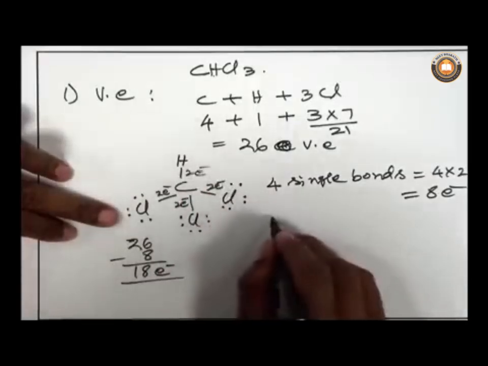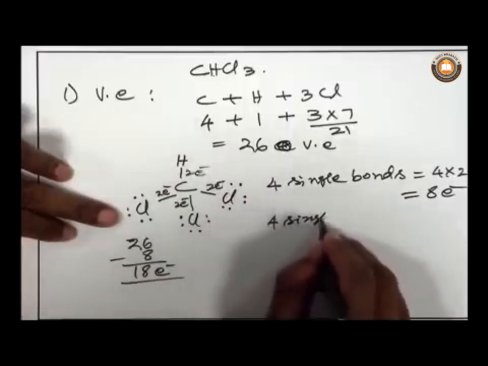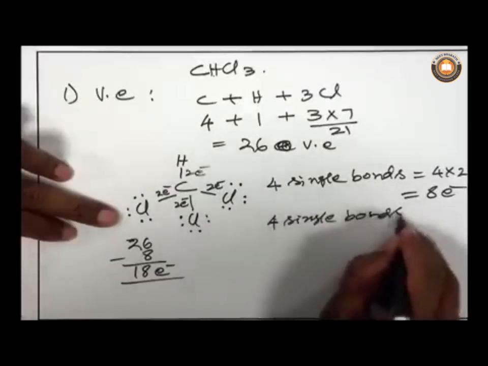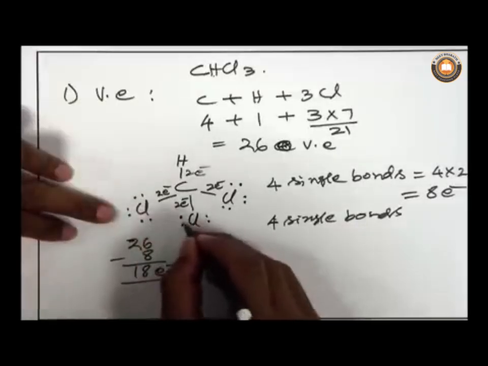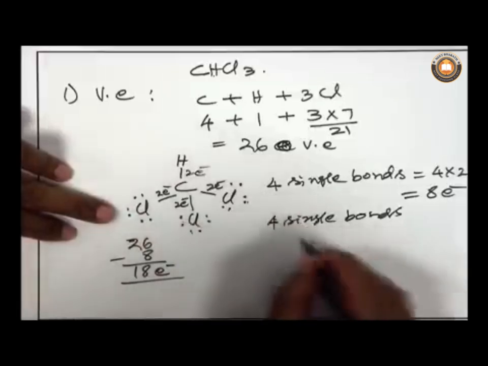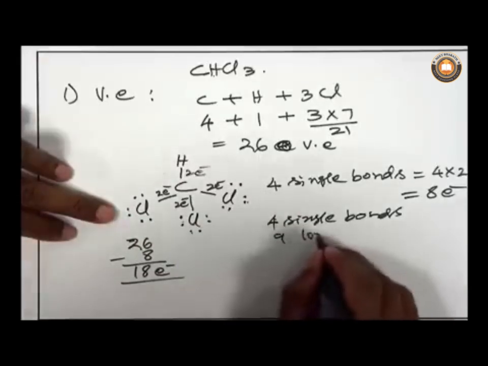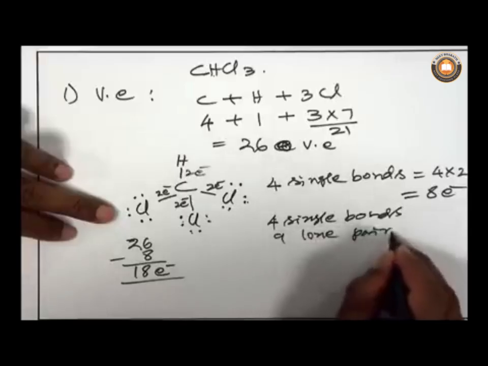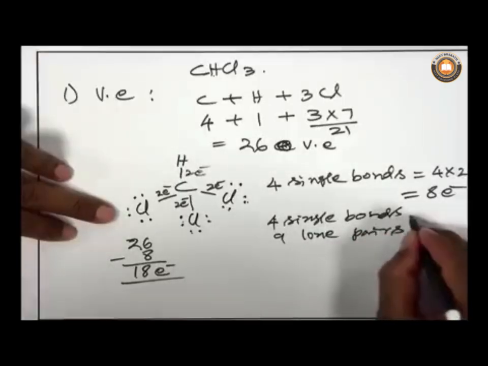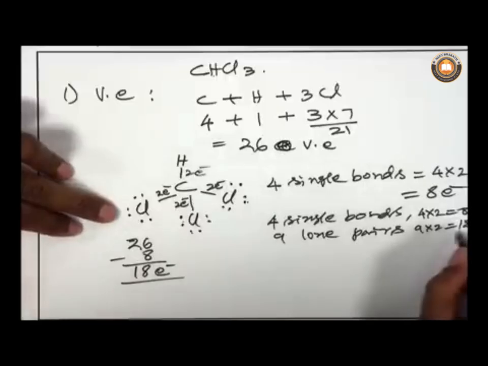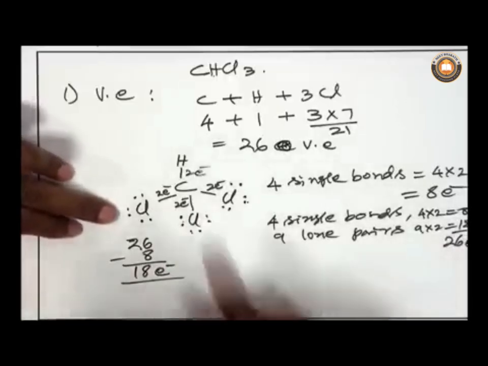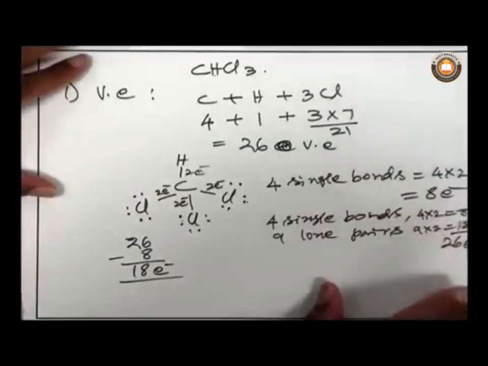So there are 4 single bonds, and then there are 1, 2, 3, 4, 5, 6, 7, 8, 9 lone pairs. So 4 into 2 equal to 8, and 9 into 2 equal to 18. So in total there are 26 electrons. So the number is matching with the number of electrons counted at the beginning.